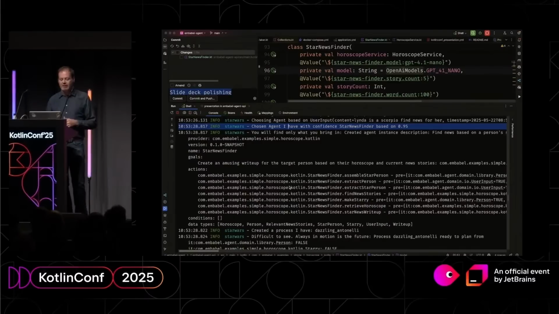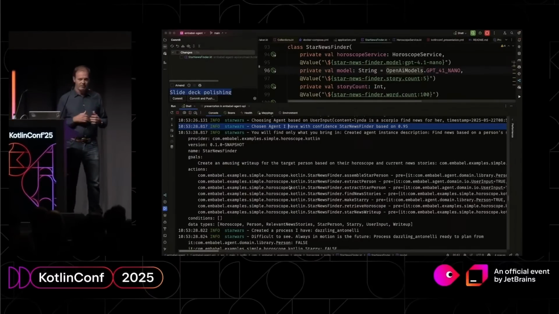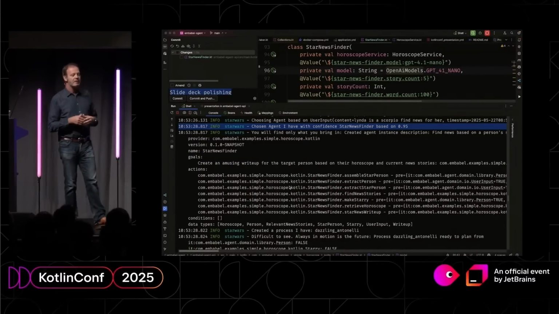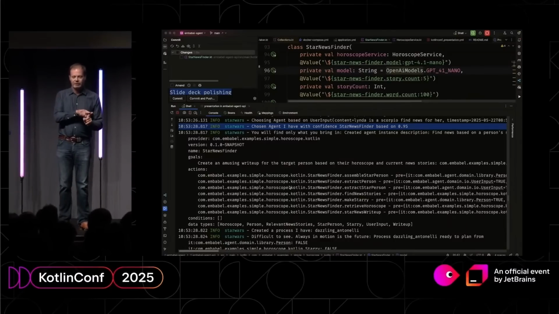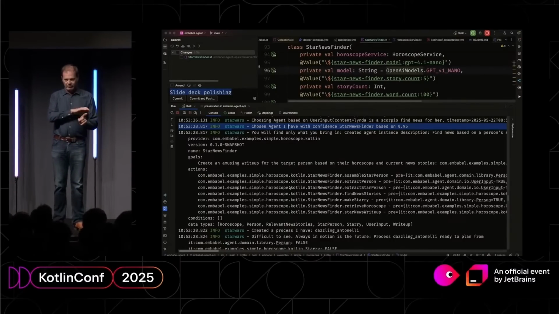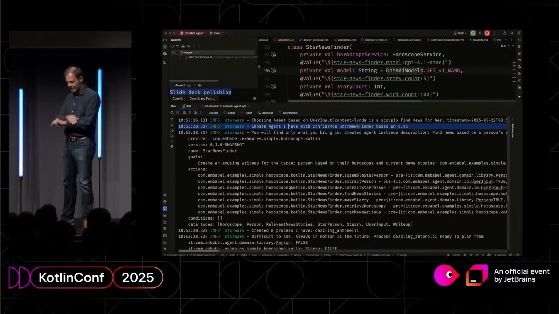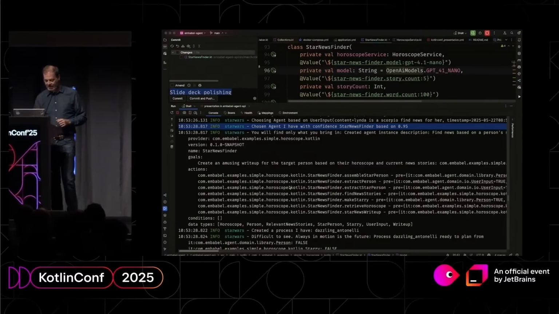Then it created an instance of the agent. The reason it creates a distinct instance is the agent might have actions that are not relevant to the present world state. So you create the most focused, streamlined version of that agent.